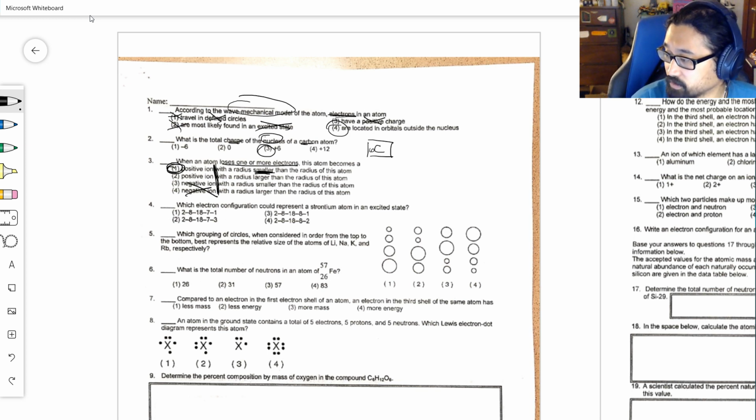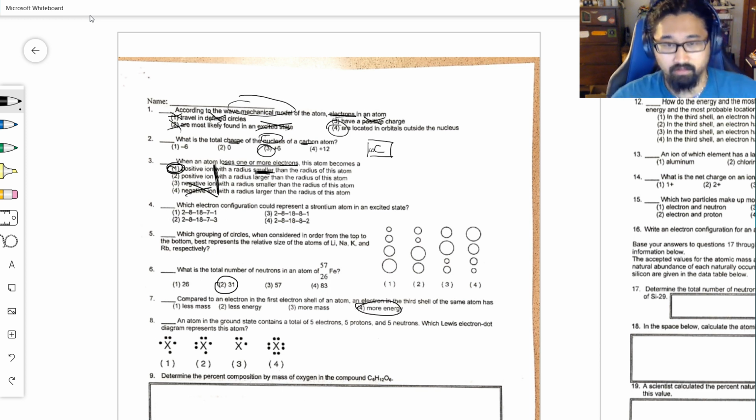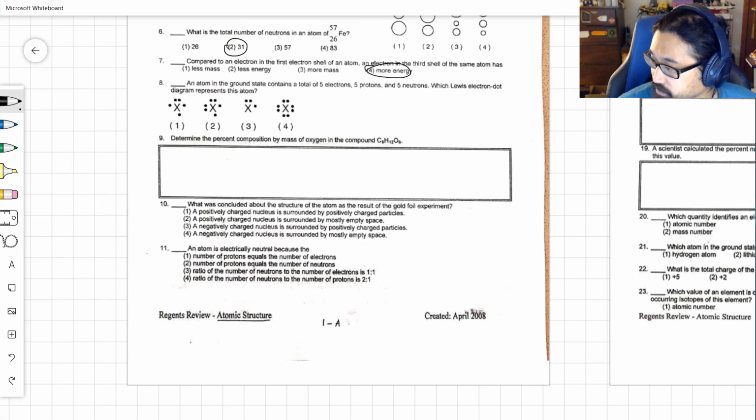Number 6, what's the total number of neutrons here? We actually had this question. It was choice 2. Compared to an electron in the first shell, an electron in the third shell, well, that was also a question with more energy. Third shell, the further away you are, the more energy you have.